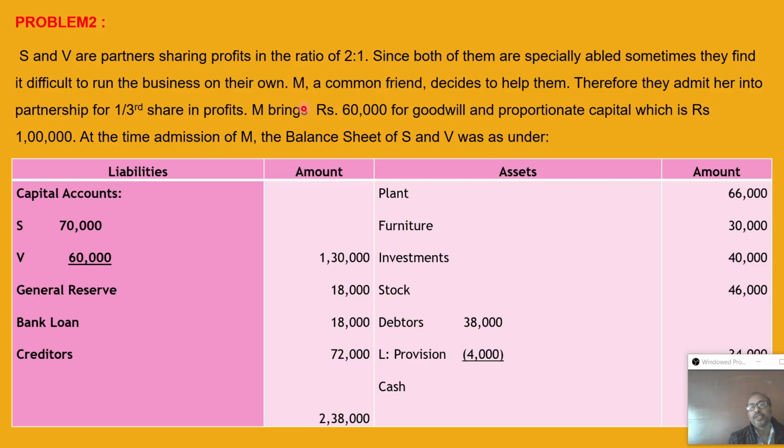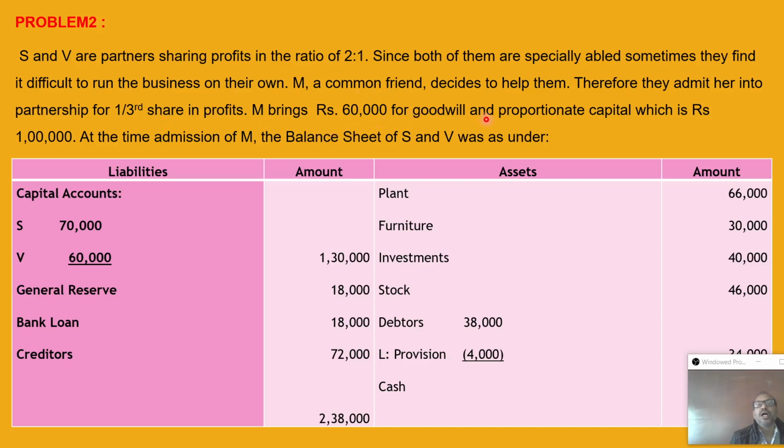M is the incoming partner, and M enters as a new partner for 1/3 share of profit. M brings 60,000 for his goodwill and proportionate capital of rupees 1 lakh.